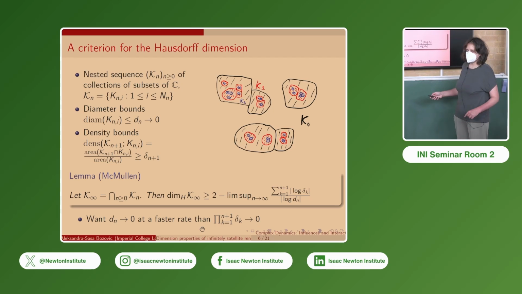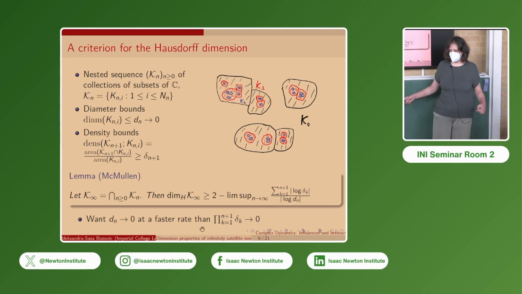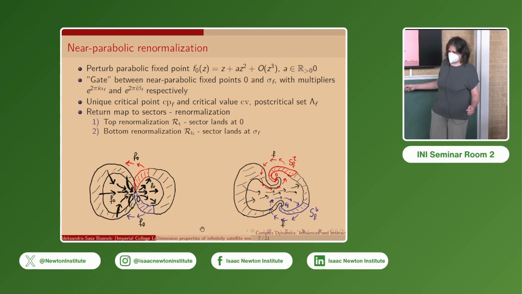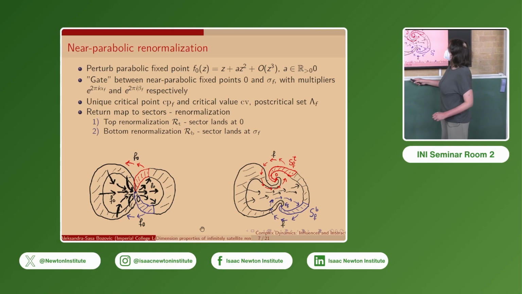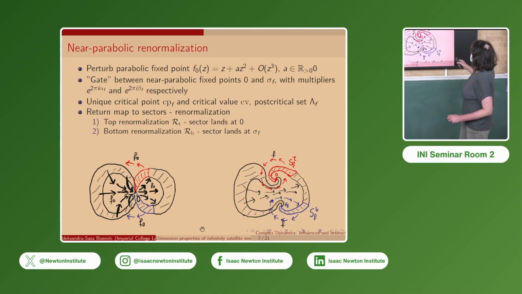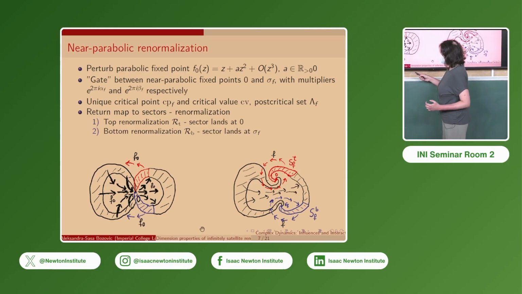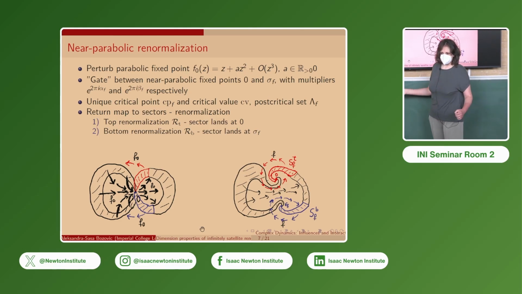We will construct such a nest for a subset of the hairy Cantor set post-critical set, using the near parabolic renormalization of Inou and Shishikura. So we perturb a simple parabolic fixed point. For a parabolic fixed point, we have this incoming crescent-shaped region and this outgoing region. In the incoming region, the orbits of every point converge to 0 along an attracting direction.